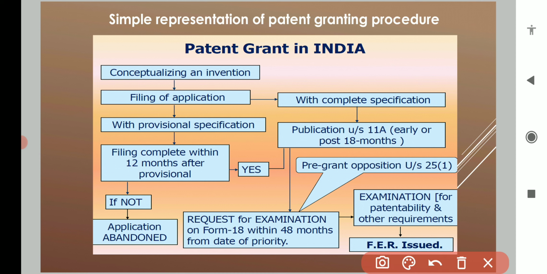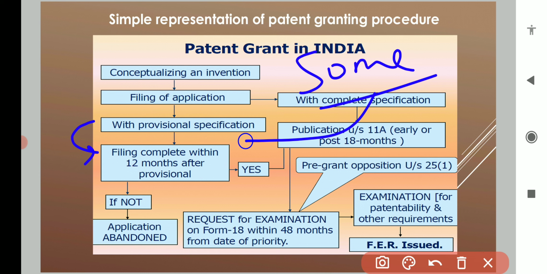So basically, if you have an idea and you suspect that some other person is also working on that idea, you can go for this patent, a partial patent we can say, with provisional specification, and you will get 12 months.